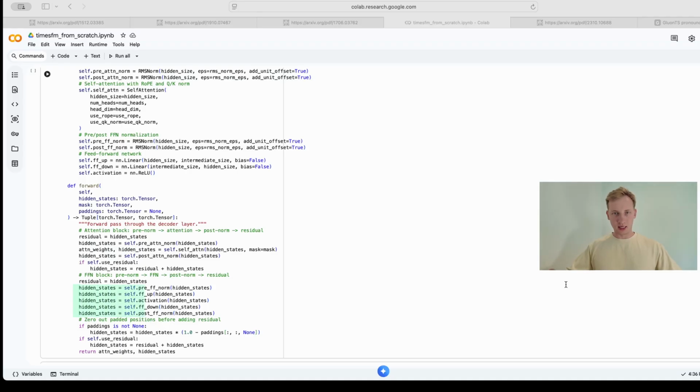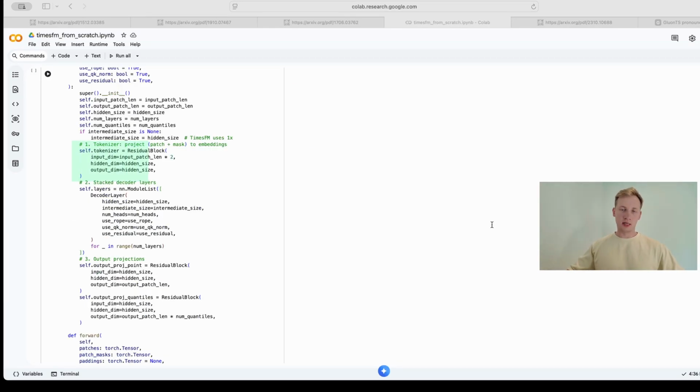In the second stage, feed forward, it normalizes the data a third time, expands it to map out complex mathematical patterns, filters out negative numbers with the ReLU activation, shrinks it back to the original size, and applies the fourth final normalization. Just before finishing, it explicitly zeroes out any fake padding tokens so they don't corrupt the math, and adds this polished result back to the running stream, the second residual connection.